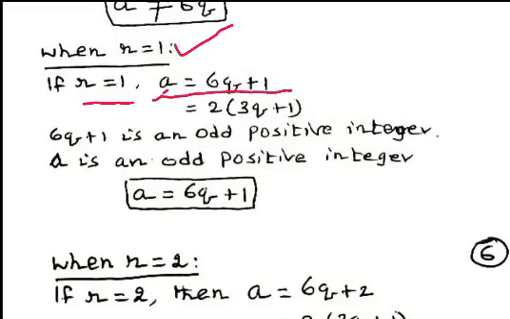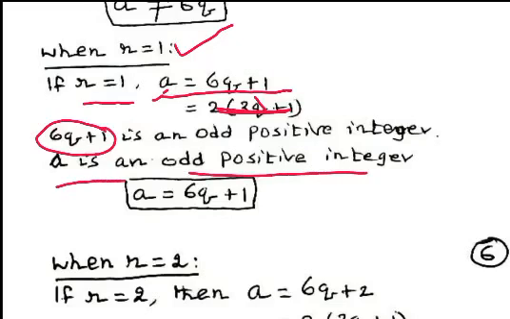Clearly, it is odd positive integer. 6q plus 1 is odd positive integer, and a is also odd positive integer. Therefore, a can be expressed in the form of 6q plus 1.